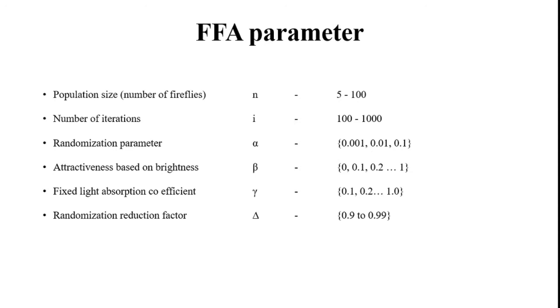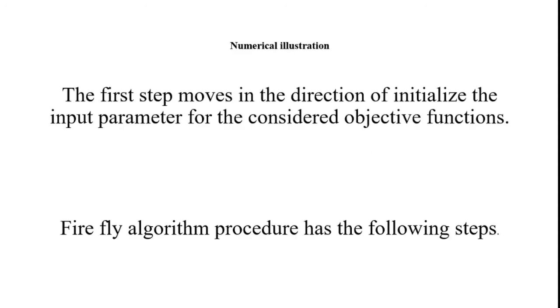Attractiveness based on brightness, beta 0 to 1, with an increment of 0.1. After that, the fixed light absorption coefficient starts from 0.1 and ends at 1.0, also with an increment of 0.1. After that, the randomization reduction factor from 0.9 to 0.99, and then the numerical illustration.